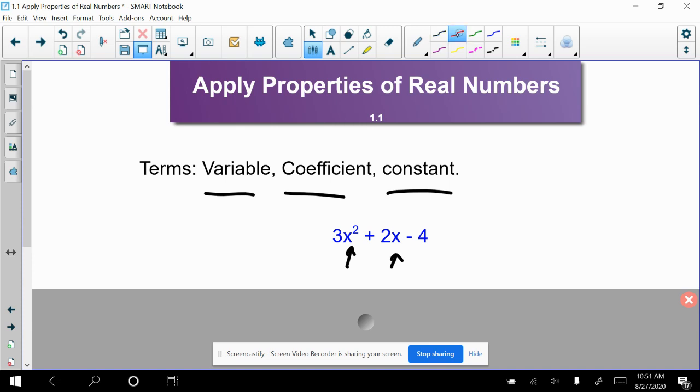A coefficient is a number in front of a variable. So we have a couple coefficients in this problem. We have the coefficient of 3 and the coefficient of 2. One's the coefficient on x squared, and one of them is the coefficient on x. If I asked you to list the coefficients here, you'd just say, okay, 3 is a coefficient, 2 is a coefficient. A constant is when there's a number that has no variable with it. It's constantly negative 4 right here. No matter what x is, this is constant. It's the number 4. So you're going to hear me use these definitions all the time. I just want to make sure that you guys are aware of them.